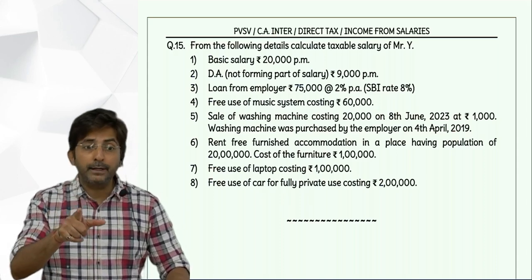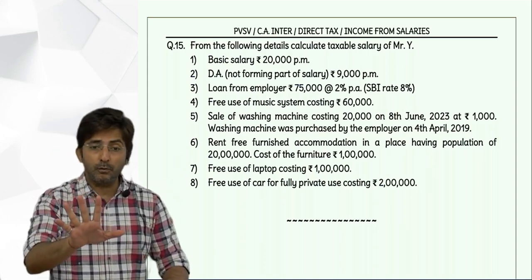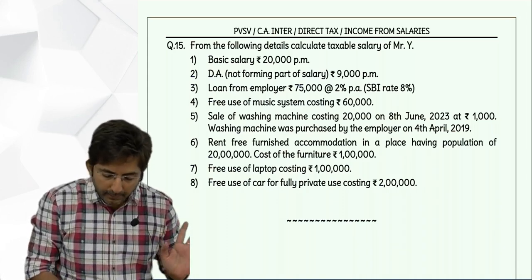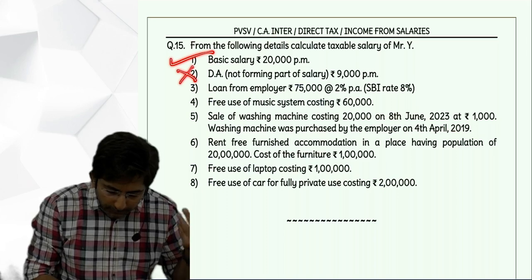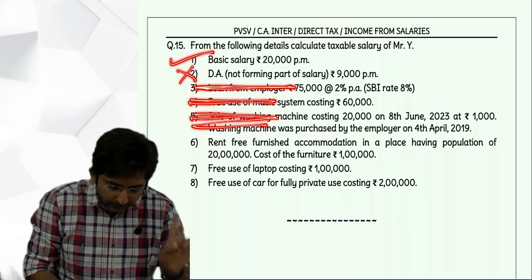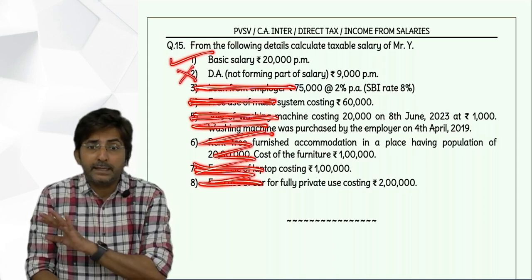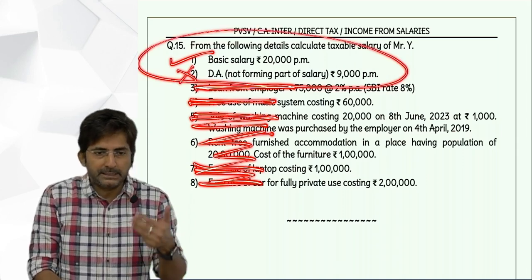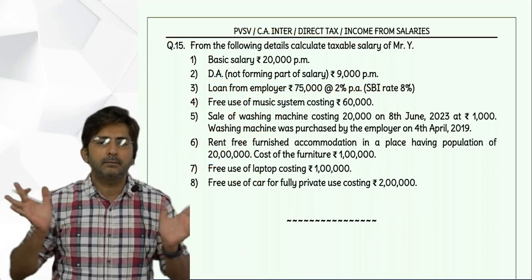But other monetary income, tell me how will you do? You check the whole statement. You never know, suddenly some item might come. So let me do the acting of checking any monetary income. This is done, this we decided not to do. This is perquisite, we don't have to take perquisite in Bada Bakam. Even this is perquisite, even all are perquisites. And in Bada Bakam we have to exclude perquisites. So we only had 2 things, out of which basic we have taken, DA we don't have to take. So we are assured that monetary income, nothing is there.